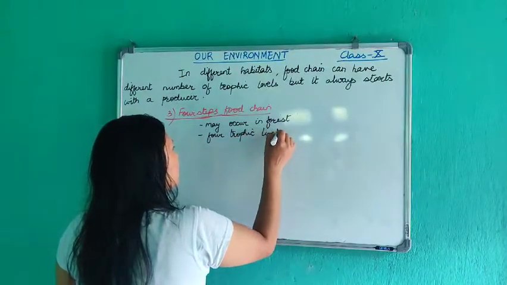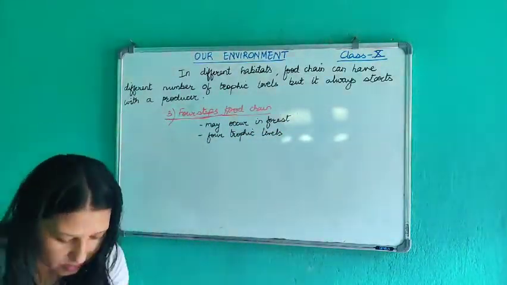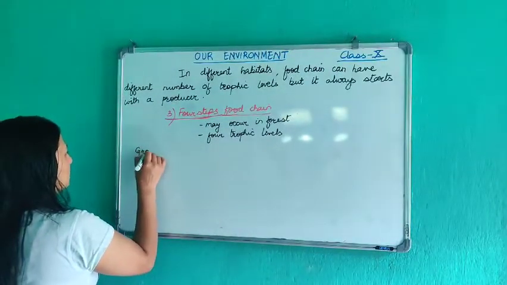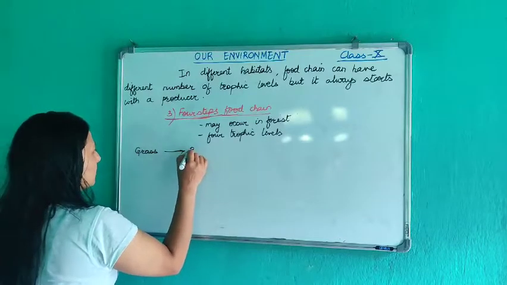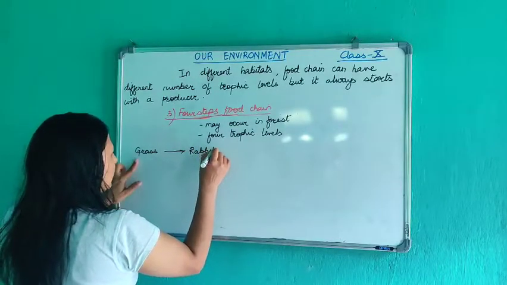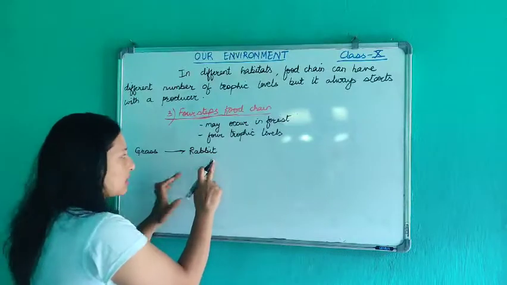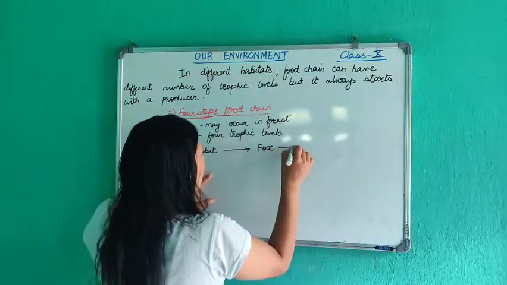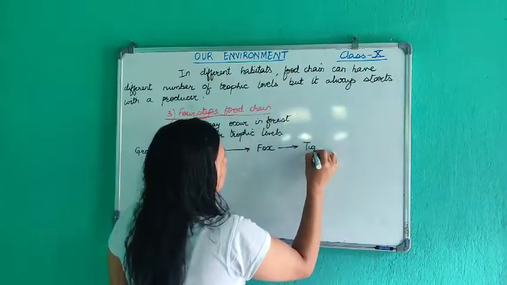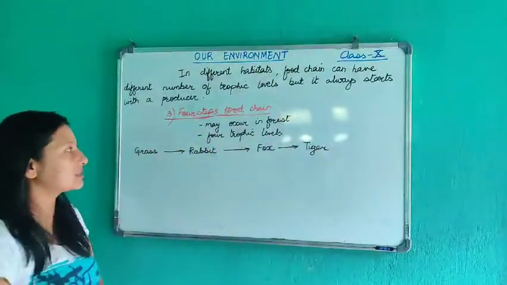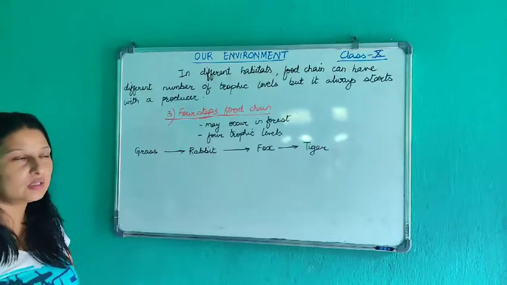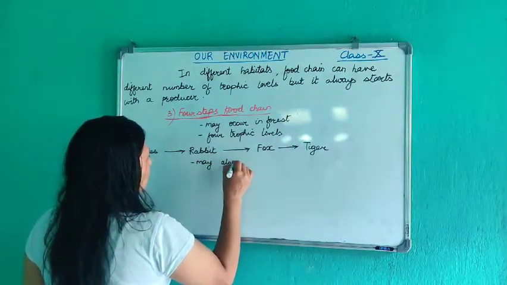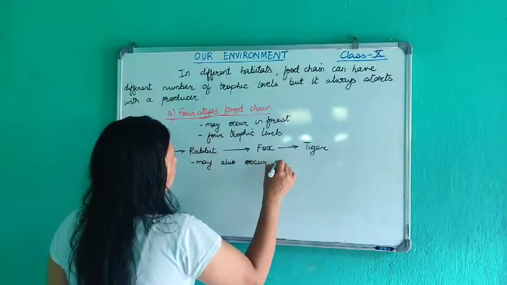So an example could be: let us say grass is eaten by rabbit, the rabbit is eaten by fox, and the fox is eaten by tiger. So 4 steps trophic levels. It may also occur in an aquatic system.